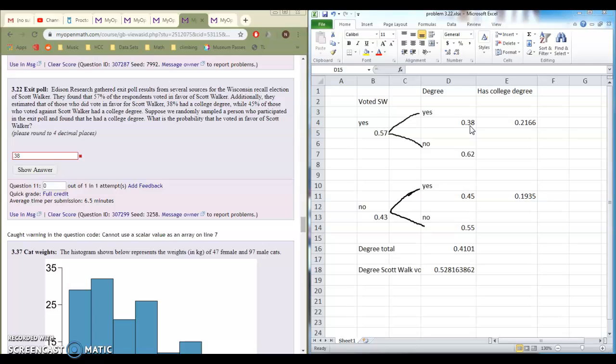So what we want to figure out is, if we consider these are all the people who voted yes for Scott Walker, 57%, and these are all the people who have a college degree who voted yes for Scott Walker, we can multiply these two together to get the percent of the total that have a college degree. This 38% is only from the 57% that voted yes, but we want to know what percentage this is of the total people. And it turns out it's about 22% of everybody.